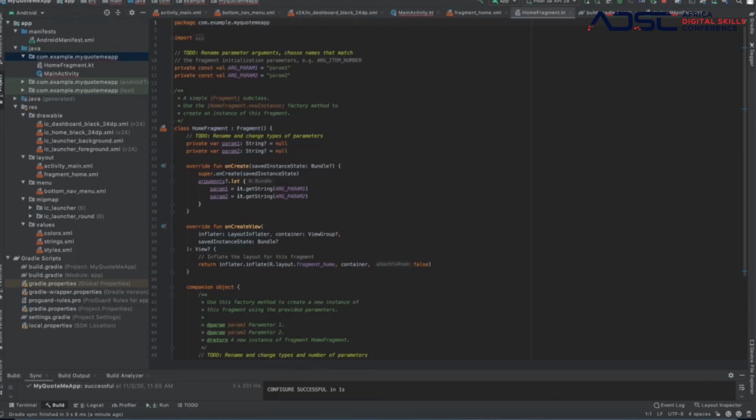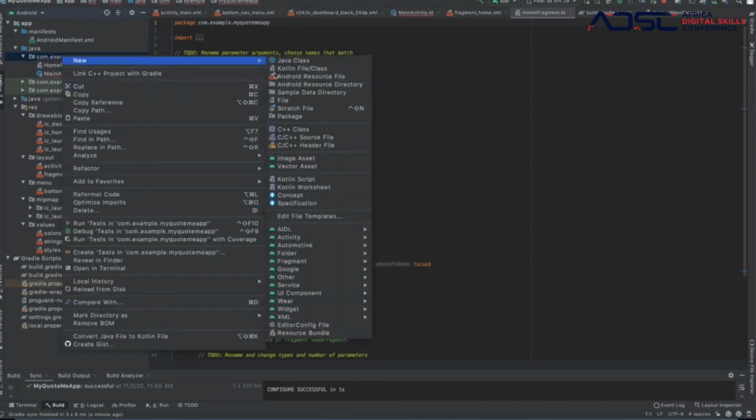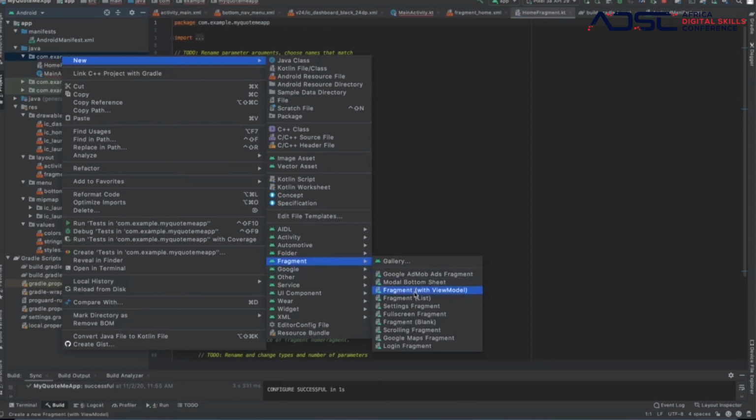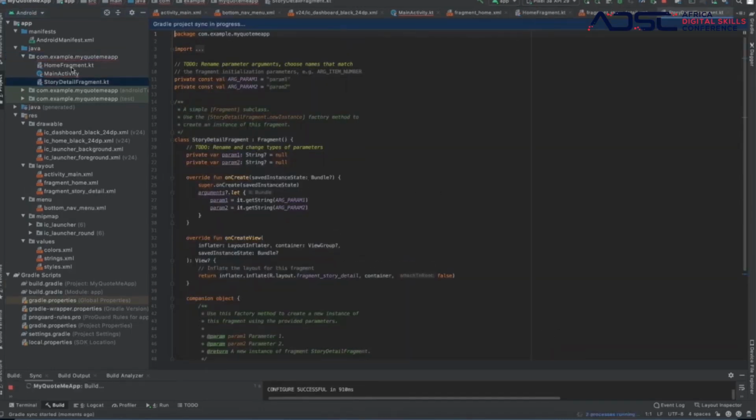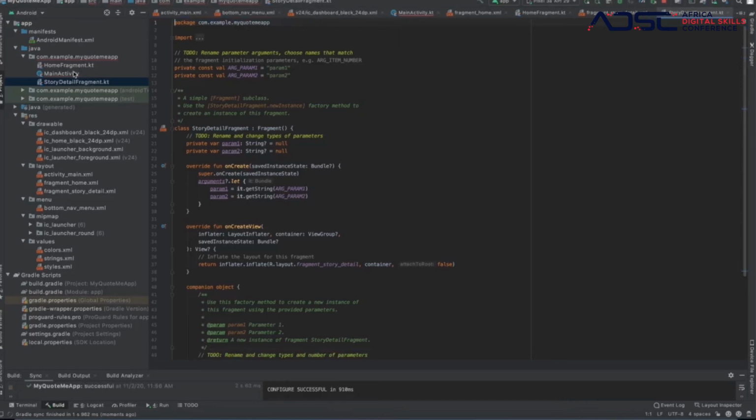Boom, also create it here, story detail fragment. We go for the empty blank. Story detail fragment. Boom. We have that created as well.